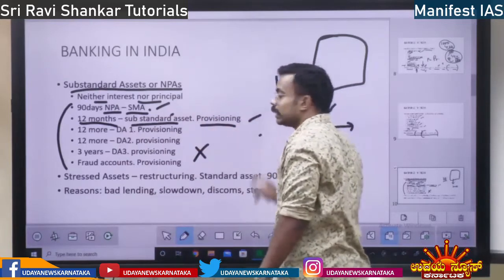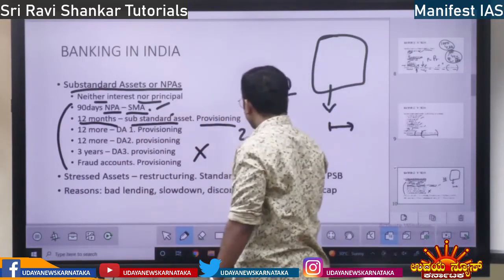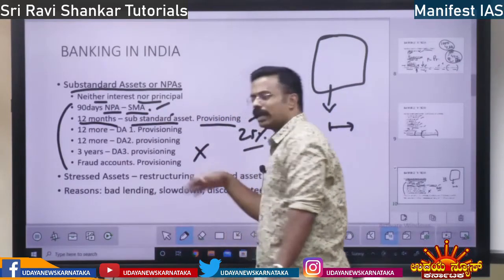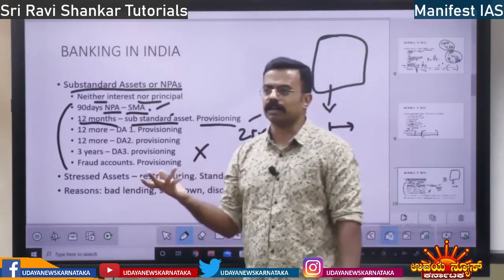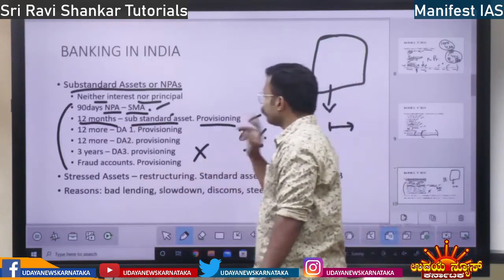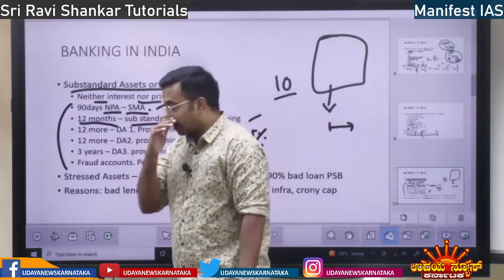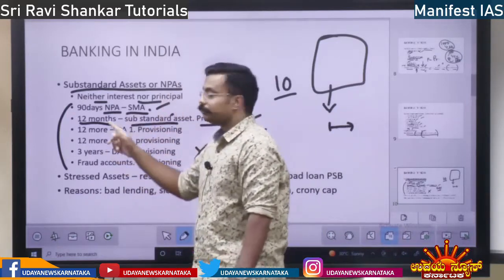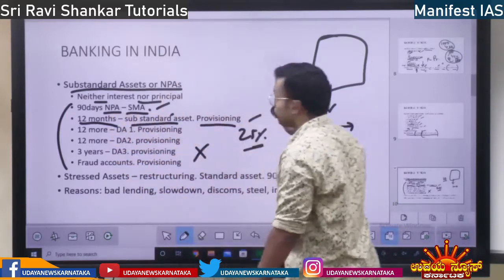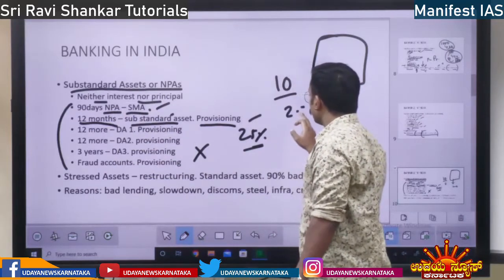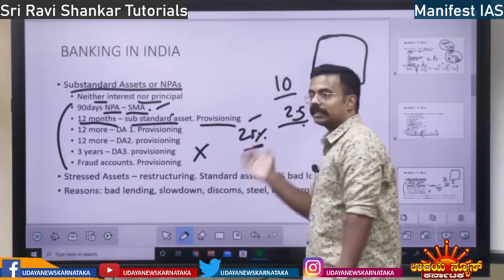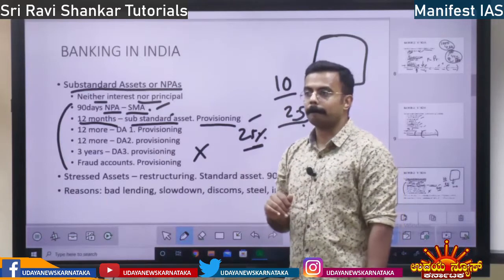So here the provisioning is not that much. Here it will be around 25% only. Secured and unsecured, not very important. Right? There is 25% provisioning. That means if you have taken 10 crore rupees, 2.5 crore will be set aside. That is, the bank sets it aside from its own capital.